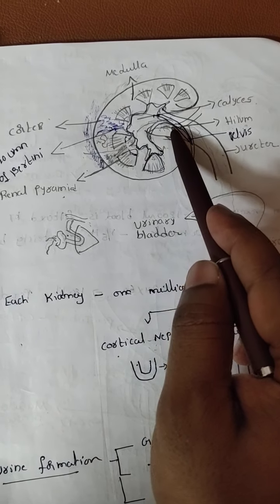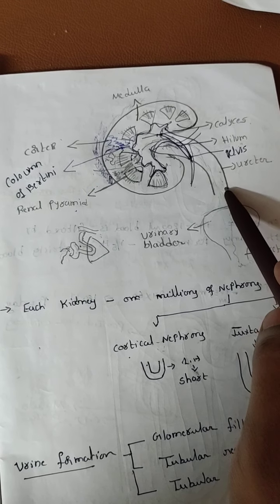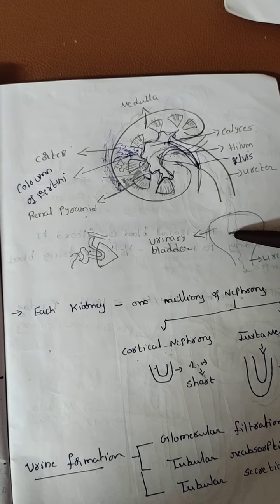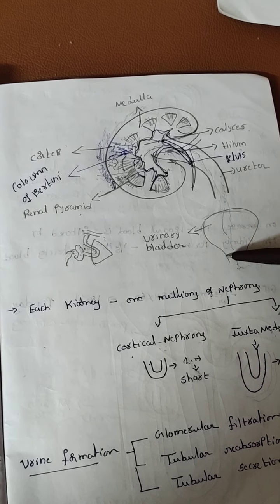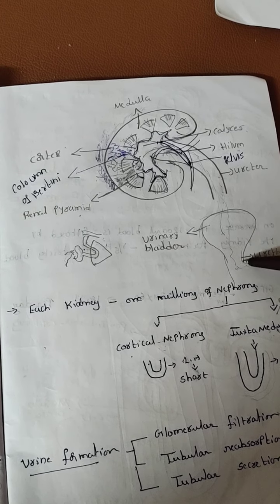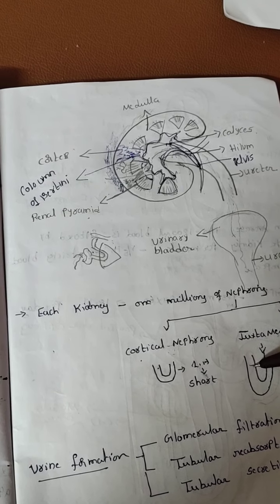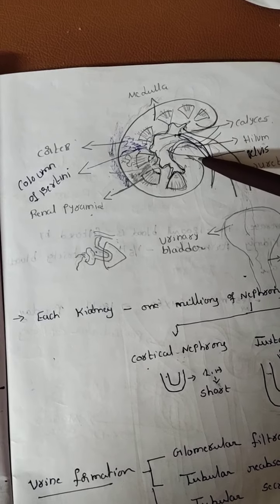This renal pelvis is connected with a tube called the ureter. The ureter opens into the urinary bladder, the temporary storage of urine. The urinary bladder is connected with the urethra. Through the urethra, the urine comes out. How urine is formed and how it comes out, we will discuss in the next class.